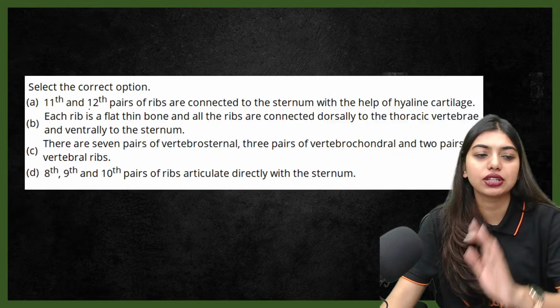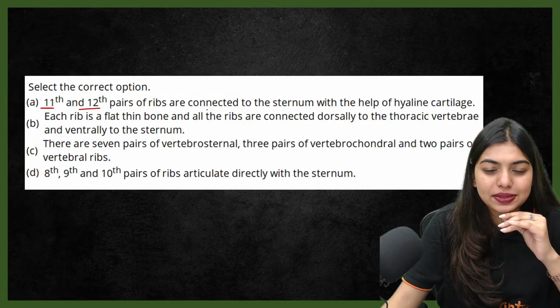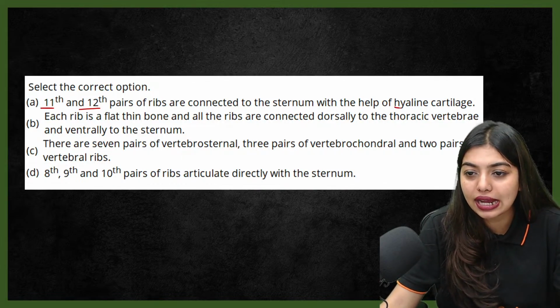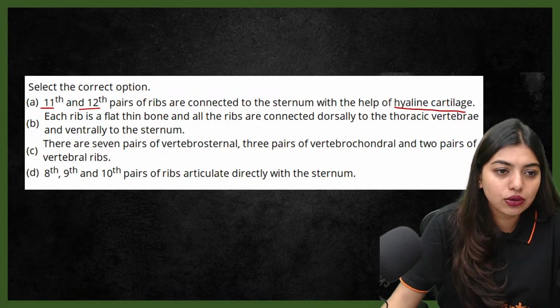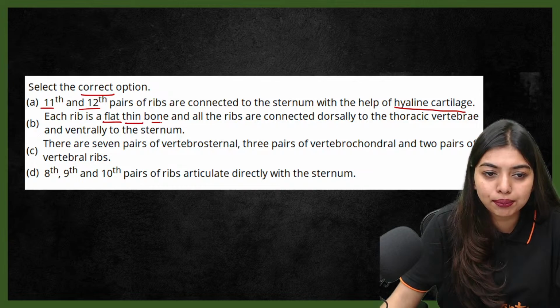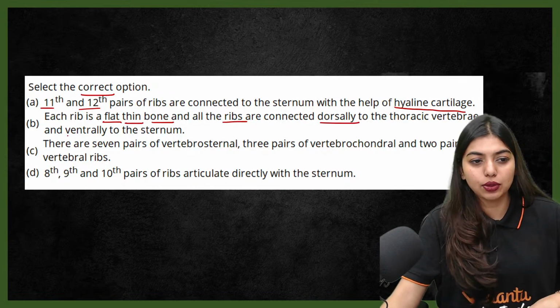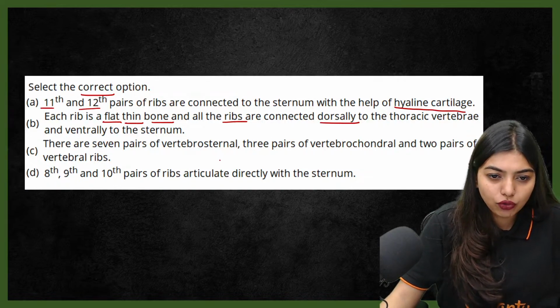Next question. Select the correct option: the 11th and 12th pairs of ribs are connected to the sternum with the help of hyaline cartilage. Each rib is a flat, thin bone, and all the ribs are connected dorsally to the thoracic vertebrae and ventrally to the sternum. There are 7 pairs of vertebrosternal ribs.